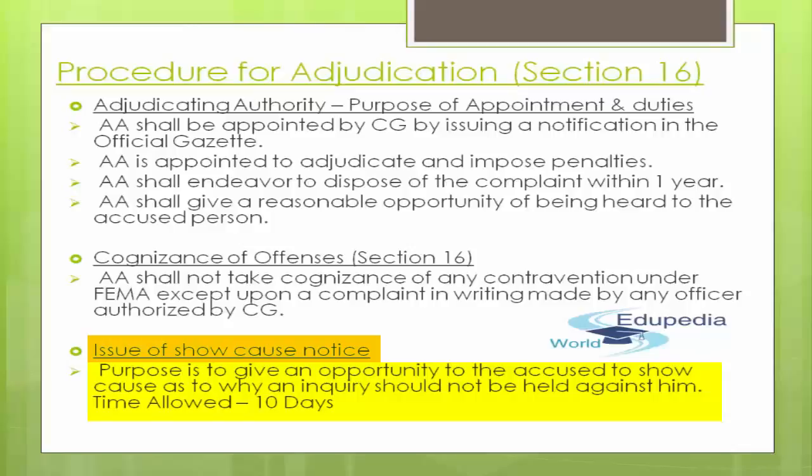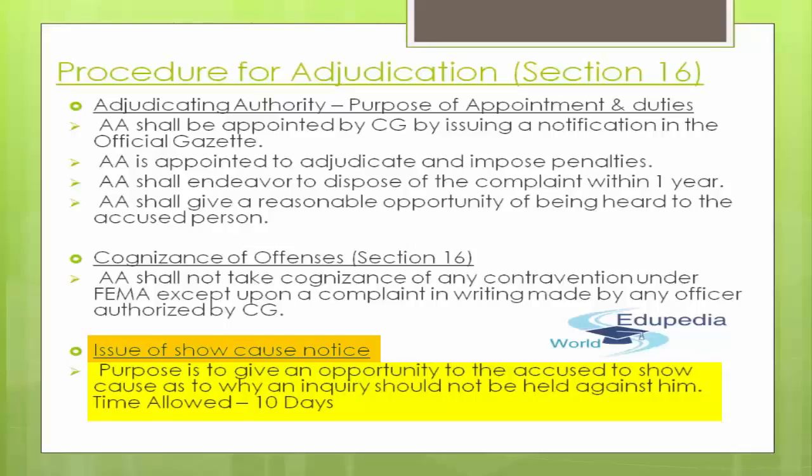And if he replies within the stipulated time, then that's well and good, and the case can be easily cleared out, and further actions can be taken. The time allowed should be at least 10 days before giving a reply. So the accused shall be given at least 10 days' time for giving a reply. That's the time allowed. And if the accused doesn't give a proper reply within those 10 days, then the prosecution can take up any further steps.